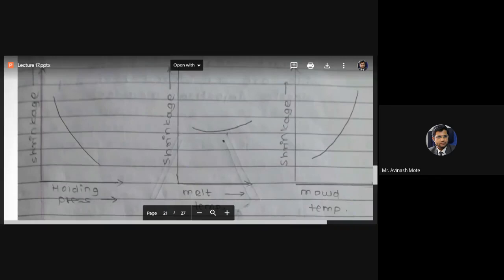Okay, if the mold temperature is less, what is happening in case of mold temperature? If the mold temperature is less and the molten metal temperature is more, the difference between the temperatures is huge. That is the driving force of heat transfer rate. So what happens, the heat will transfer very fast, and the material will not get proper time to solidify, and shrinkage will not be proper. Less shrinkage means there is going to be less density, there are going to be voids, and cavities inside the molten material. That's why there is less shrinkage.